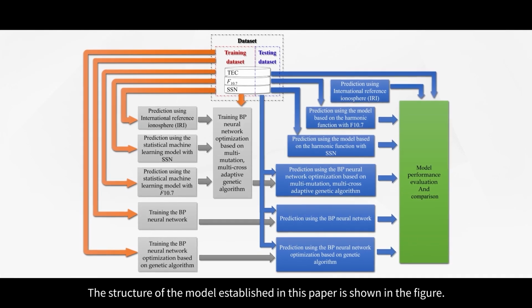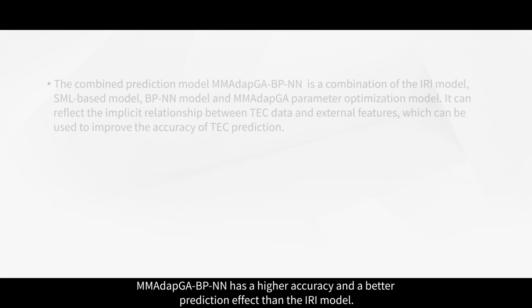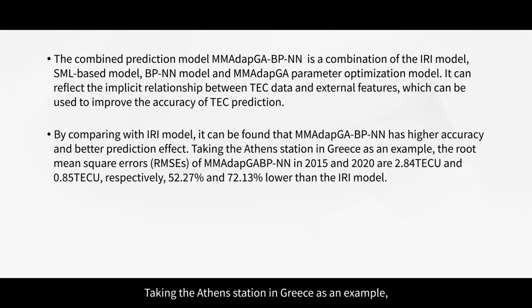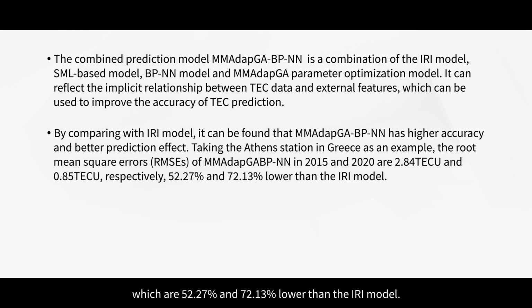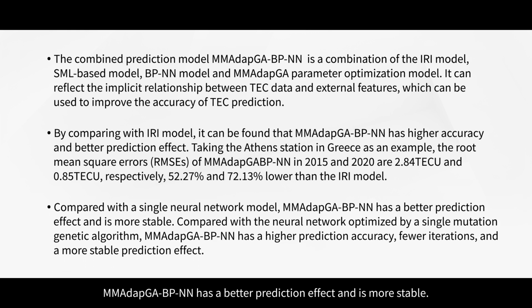The structure of the model established in this paper is shown in the figure. MMAdapGA-BP-NN has a higher accuracy and a better prediction effect than the IRI model. Taking the Athens station in Greece as an example, the root mean square errors of MMAdapGA-BP-NN in 2015 and 2020 were 2.84 TECU and 0.85 TECU, respectively, which are 52.27% and 72.13% lower than the IRI model. Compared with the typical neural network model, MMAdapGA-BP-NN has a better prediction effect and is more stable.